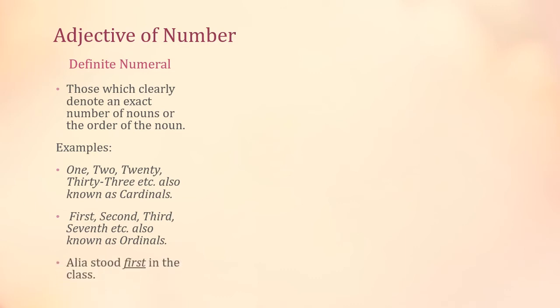For example, Alia stood first in the class. Right? Now Alia here is a noun, stood first in the class. So they are telling the position of Alia here. What number? So first is a definite numeral. Why? Because they are telling the position of Alia here in the form of numbers. In the class, Alia stood first. So she took the first position in the class. So they are telling the exact ordinal number here for Alia. Clear? Now let's move towards the next.